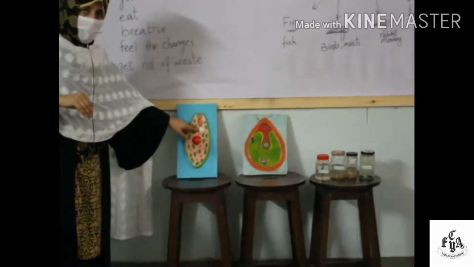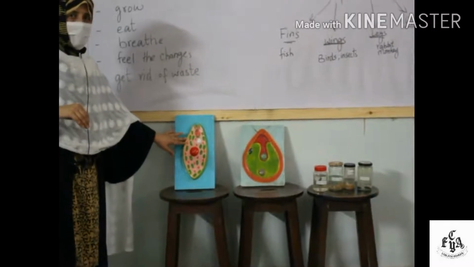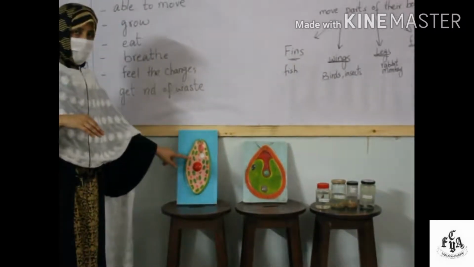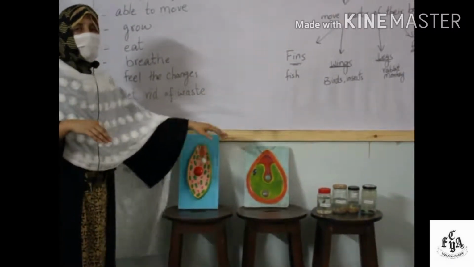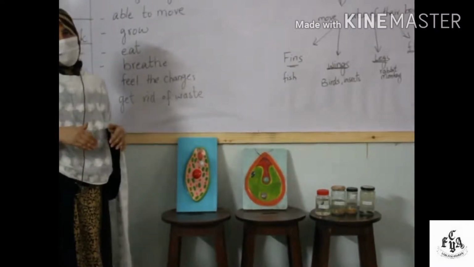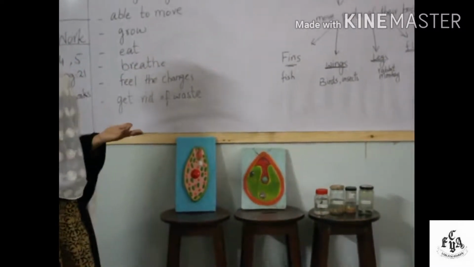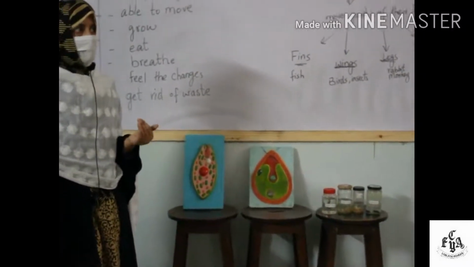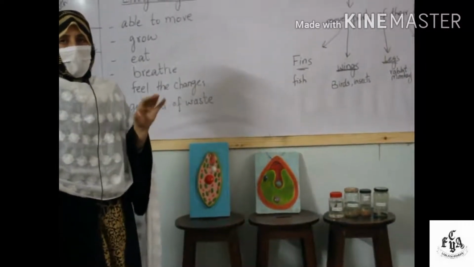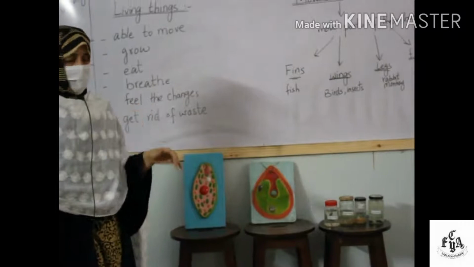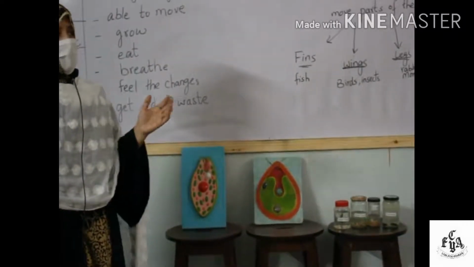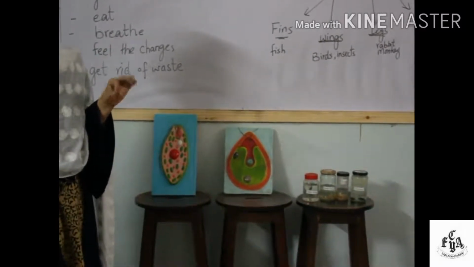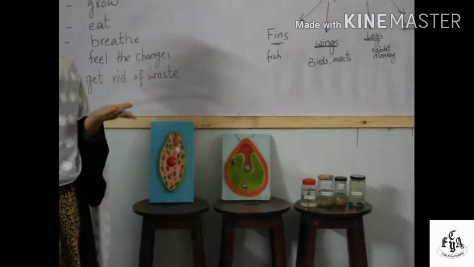This is sensitive to light. So whenever the plant feels that there is some light, with the help of this eye spot it comes to know that there is light, and with the help of this flagellum, it can move towards that light, and then it can make its food with the help of that. You know, plants make their own food by photosynthesis. What is photosynthesis? It is a process in which plants take carbon dioxide from the air, water from the soil, and all these things combine together in the presence of sunlight. So it makes a type of food which we call glucose.